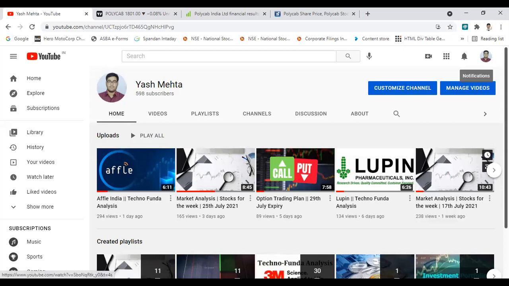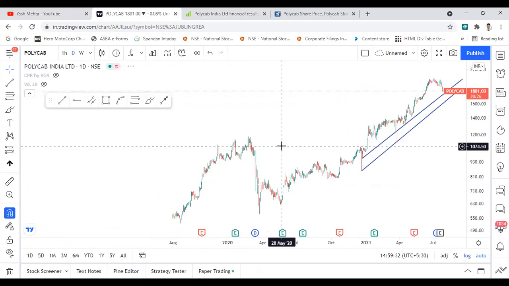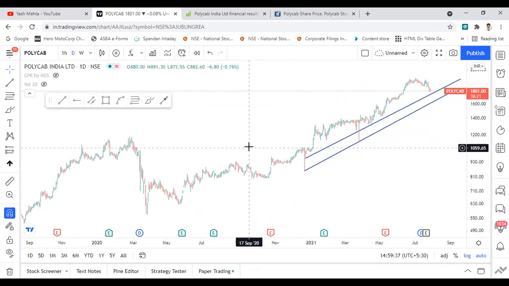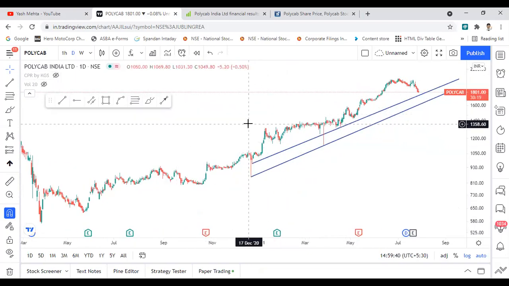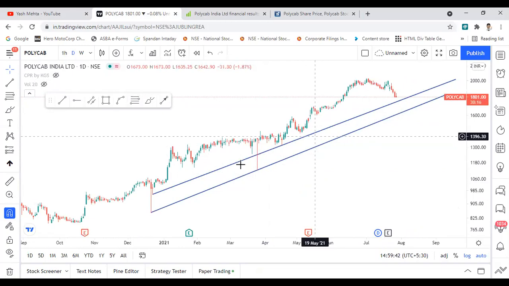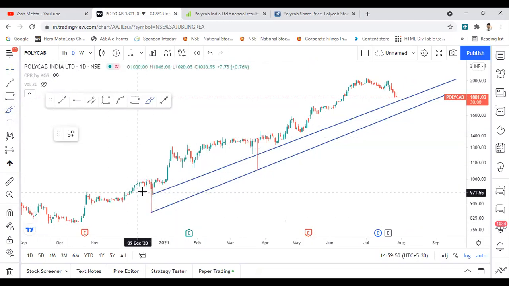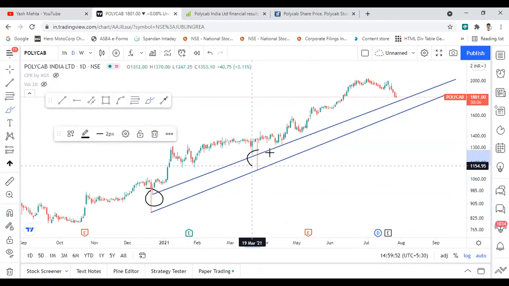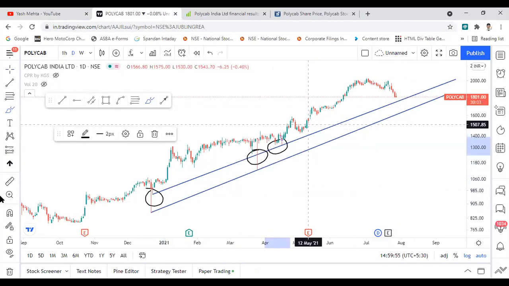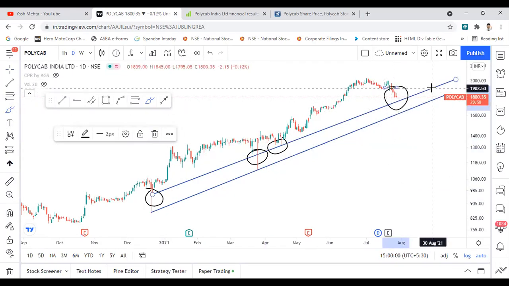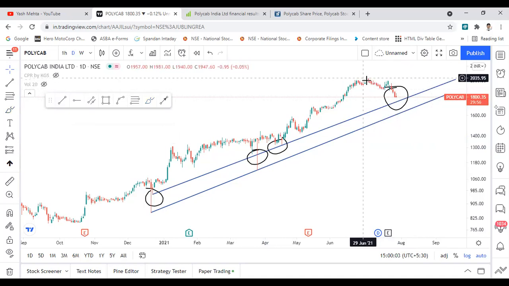In the analyst video, we will be covering Polycab. It is a new company that got listed in 2019, as you can see on the chart. I have opened the daily time frame chart currently, and I have drawn two trend lines, an upper and a lower one. The upper trend line is a support line for the stock, and it took support at multiple areas near this, and now the stock is approaching this particular level, as you can see here. It is approaching the support line because of a small correction or small dip in the market.